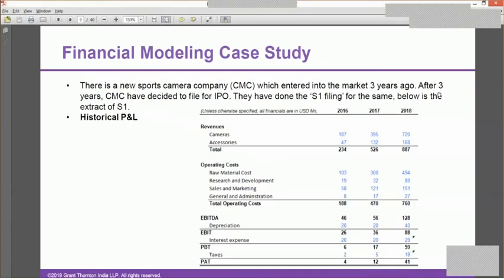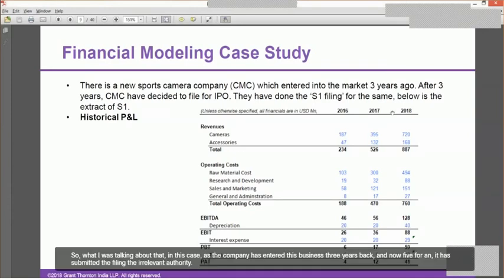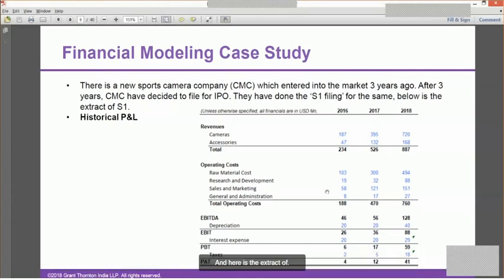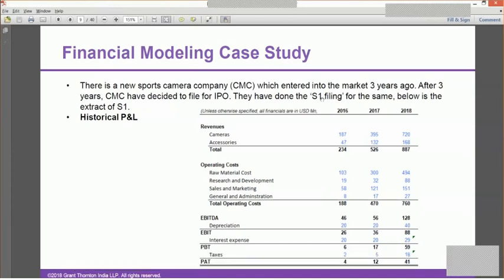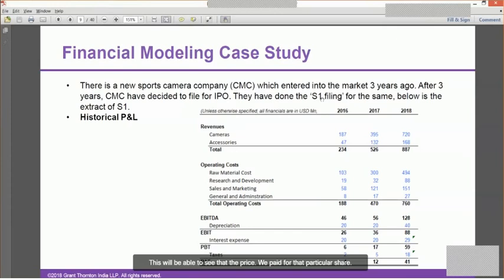So what I was talking about is that in this case, as the company has entered this business 3 years back and is now looking to file for an IPO, it has submitted the filing to the relevant authority. And here is the extract of the historical financial performance of this organization. What we need to do over here is work upon the financial model for the next couple of years and then use it for valuation purposes, just to be able to see what is the fair price to be paid for that particular company's share.